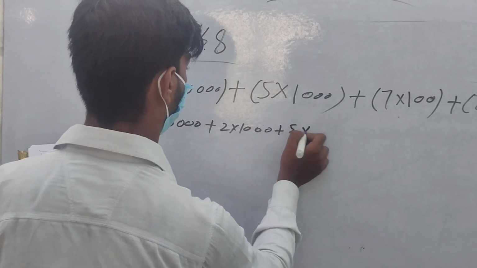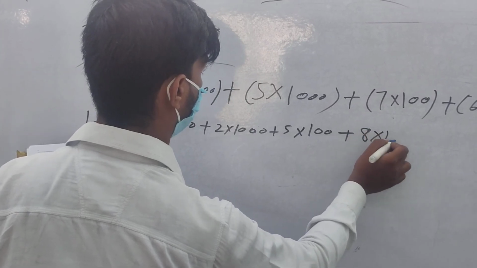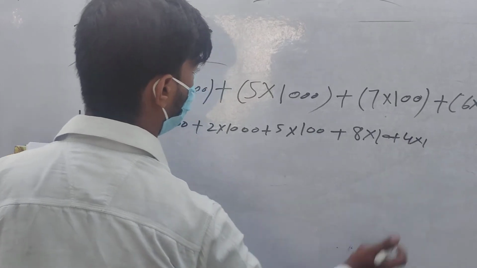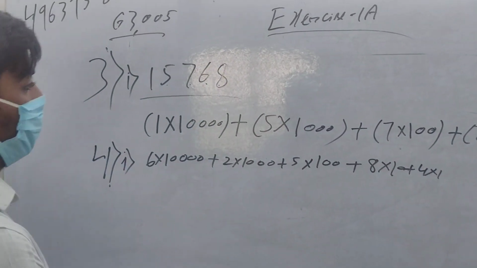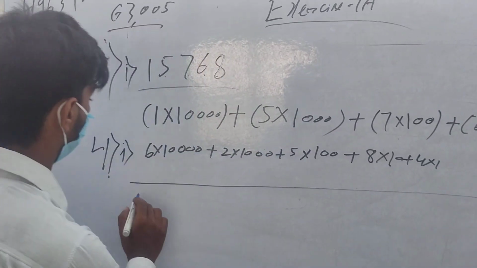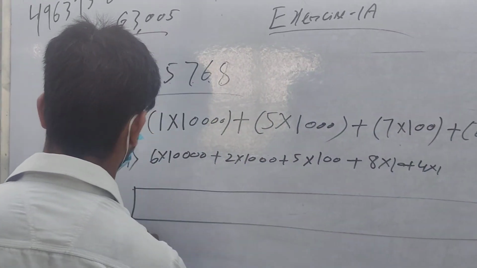Plus 5 into 100 plus 8 into 10 plus 4 into 1. So how do we write? If the question tells you to write in the format, you have to draw the format again. If the question doesn't tell you to write in the format, you don't have to draw it.